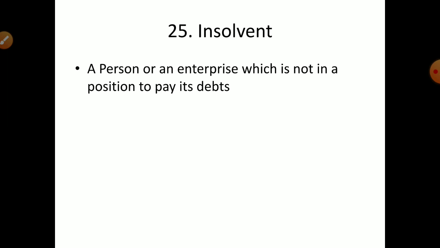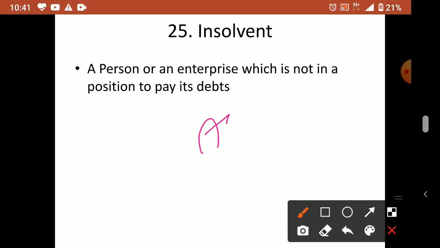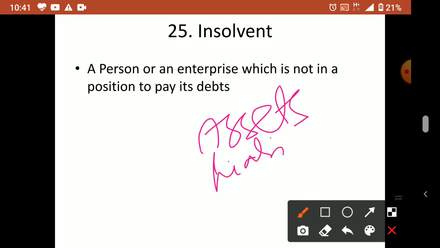So when a person is insolvent, whatever assets he has are less than the liabilities. Why do we say this? In business it is very important that assets should be equal to liabilities. Liabilities should not be more than assets, because that is a dangerous situation.